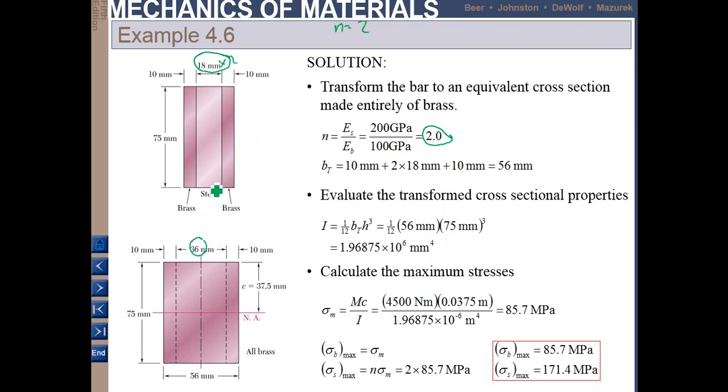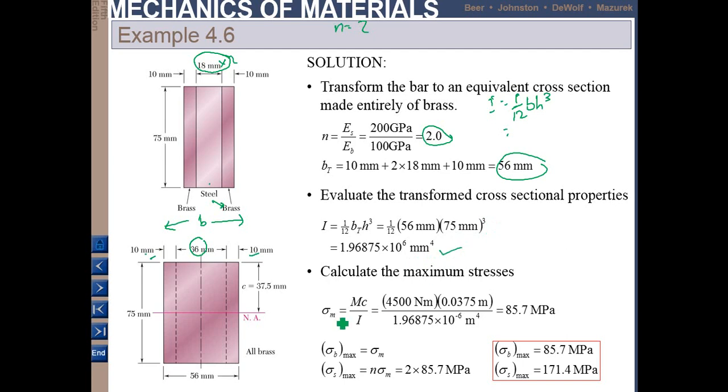So now you have converted steel to become brass, and you get the new B. This is the new base, so that you can calculate I is equal to 1 over 12 BH to the power of 3. B is equal to 36 plus 10 plus 10, so you get 56. You calculate I with 56 times 75 to the power of 3, and then you get this value.